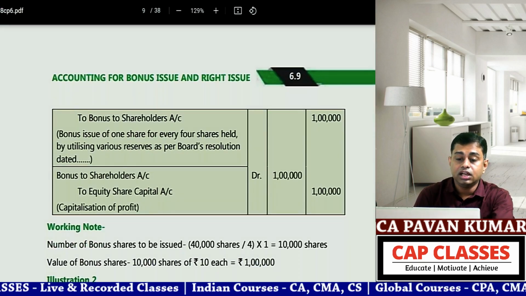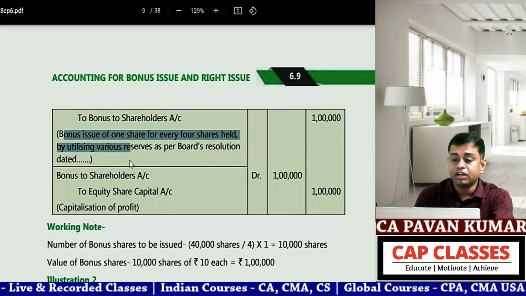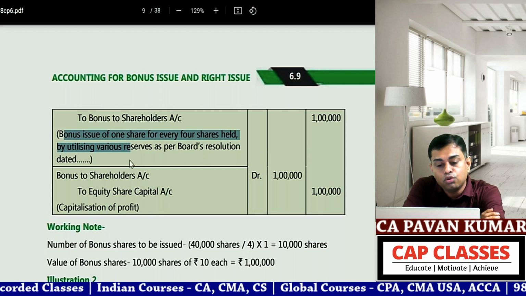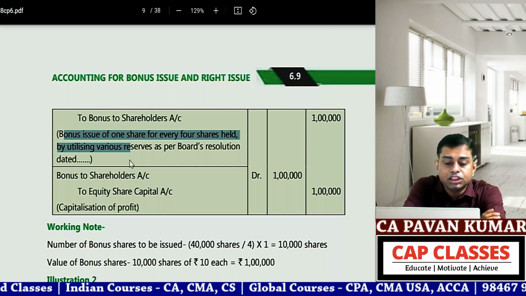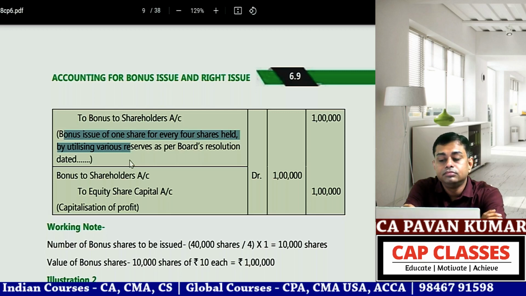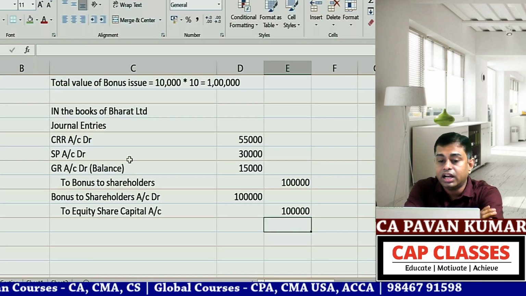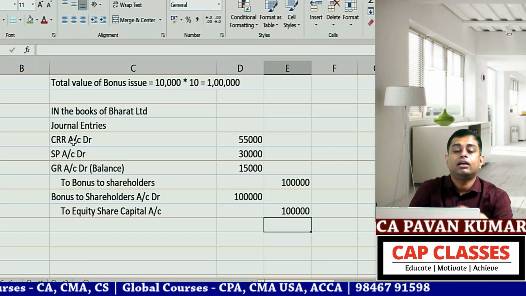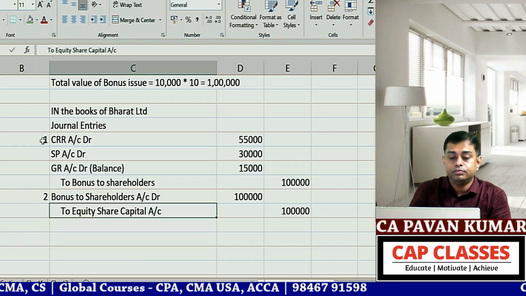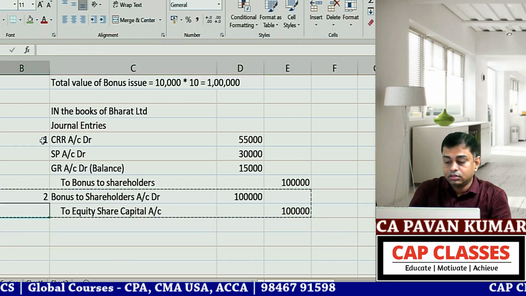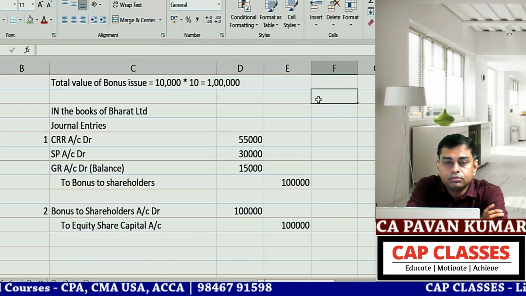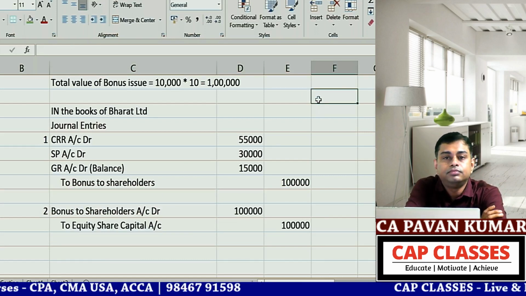That's all. So these are the narrations. Bonus issue of 1 share for every 4 shares held by utilizing reserves as per board resolution dated so and so. Then for capitalization, you will write being capitalization of profit. So you wrote journal entry 1 and this is journal entry 2. Can we go to the next problem? Only 4 problems are there. That's all.